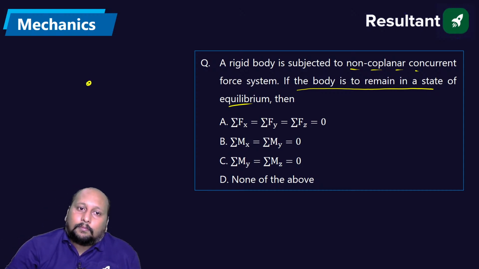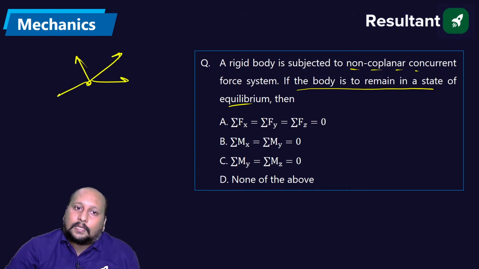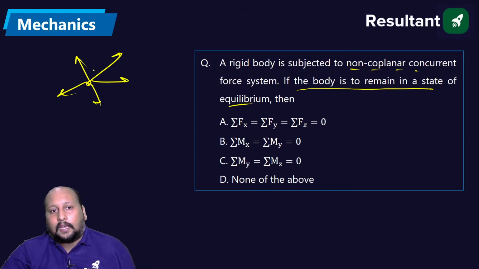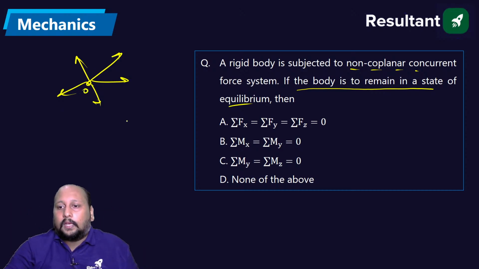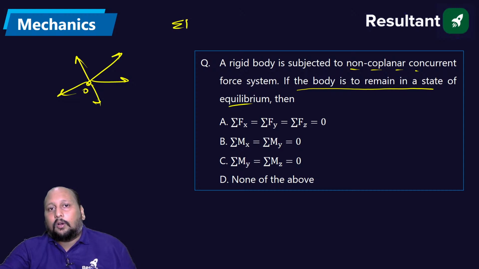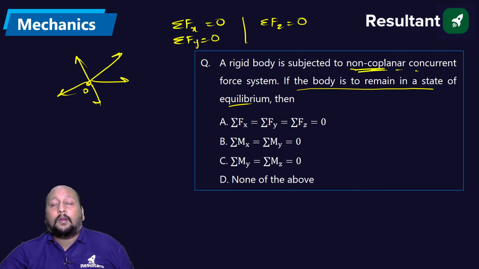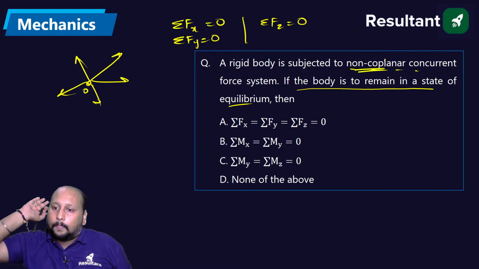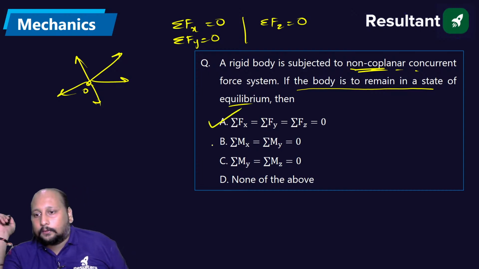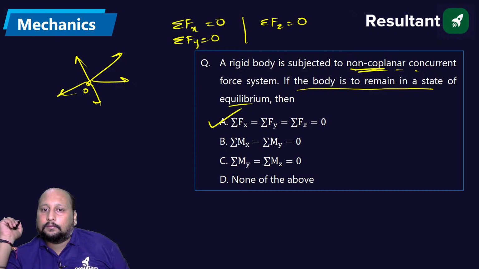Concurrent matlab all the forces are passing through the same point. If I calculate moment, that is already equal to 0. Only we can say total horizontal force is equal to 0, total vertical force equal to 0, and total force in the z direction must be 0. Then only we can say the body is in equilibrium. Because here non-coplanar means all the forces are in different planes. So option A is the correct answer.